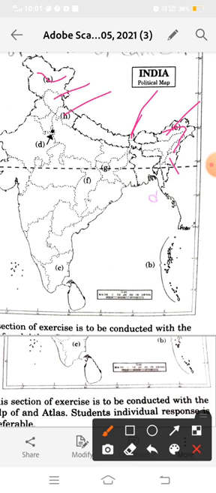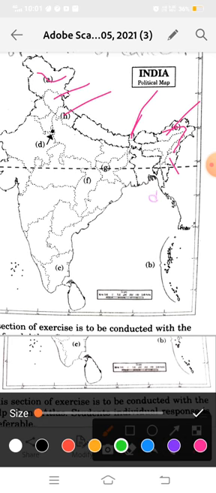Okay, and now the next question. I am reading the next question beta. You can also see it in the textbook. Next in Explore Your World exercise C is the Great Northern Plains. Now we have to name the states which fall in the Great Northern Plains. So see here, from here to here we have the Great Northern Plains, and also this portion.